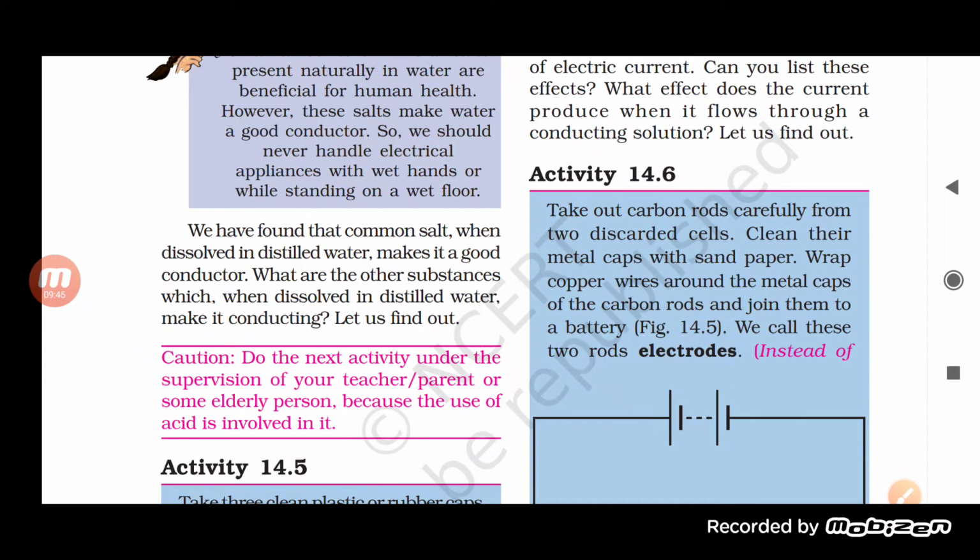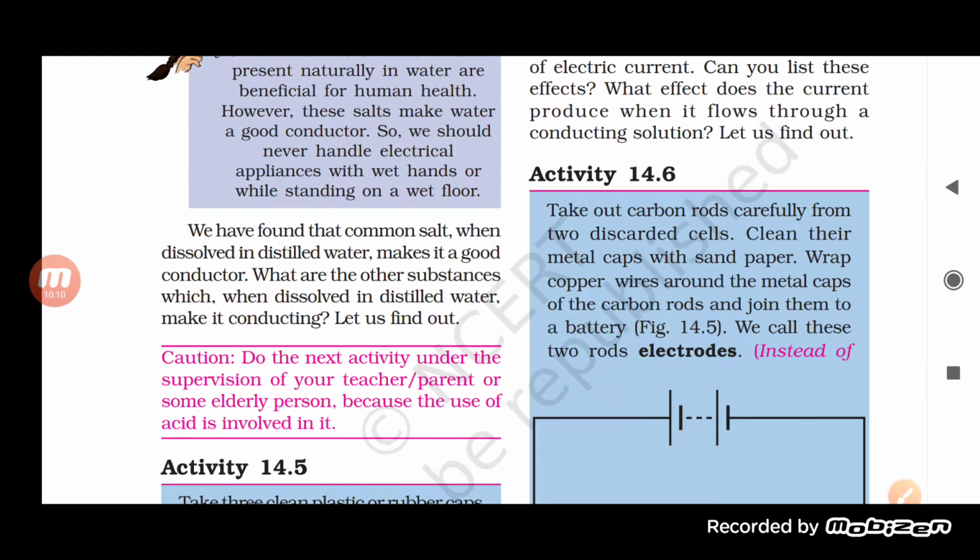So we have found here that common salt, when dissolved in distilled water, makes the water a good conductor. What about the other substances which, when dissolved in distilled water, make it conducting? Except for common salt, there are other substances too. When mixed with water, they make water a very good conductor.